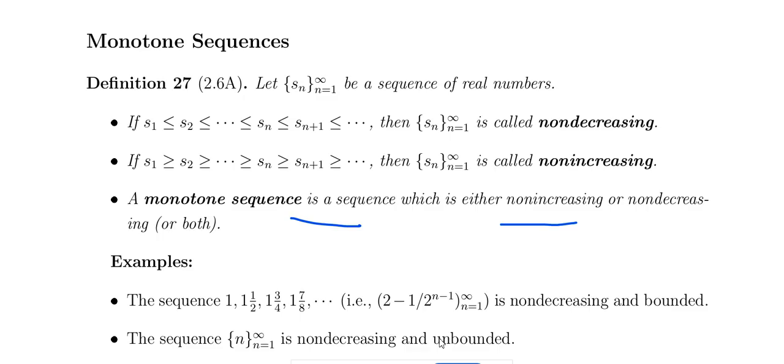monotonic sequence. A sequence of real numbers is called non-decreasing when s1 is less than or equal to s2, less than or equal to s3, less than or equal to sn, less than or equal to sn plus 1, and so on. Then the sequence is called non-decreasing, that means increasing.